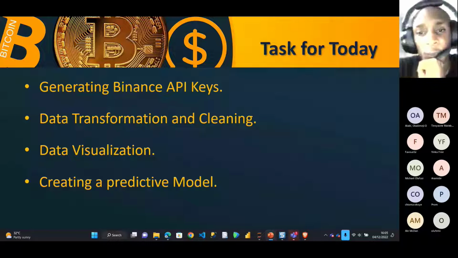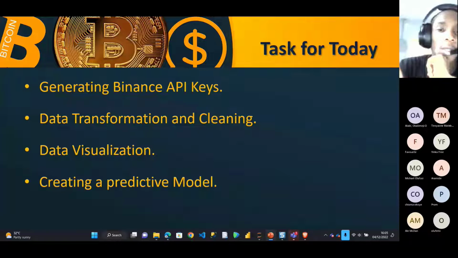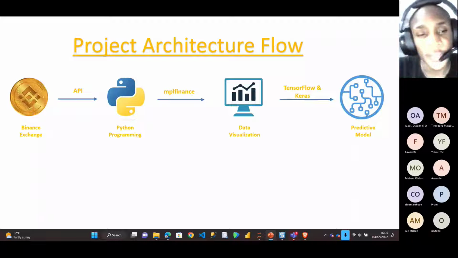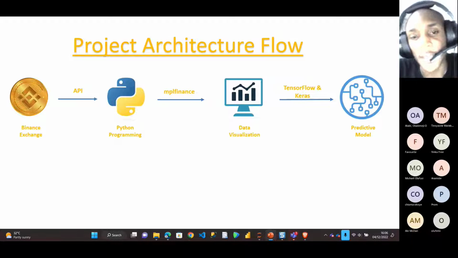So this is the project architecture. These are the various steps we're going through one after the other. For those who want to go along with me, one of the compulsory things is that you have to have a Binance account. I will be using the Python programming language for this, specifically Jupyter Notebook. I will connect my Jupyter Notebook to Binance using the Binance API. After that, I'll do a visualization using the mplfinance library. And after that, I'll create a predictive model using Google TensorFlow and Keras.